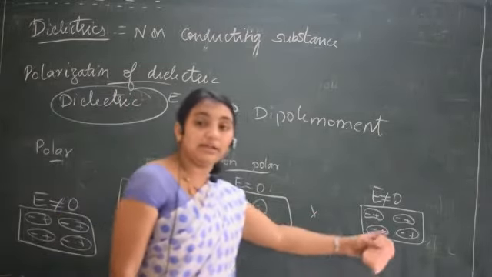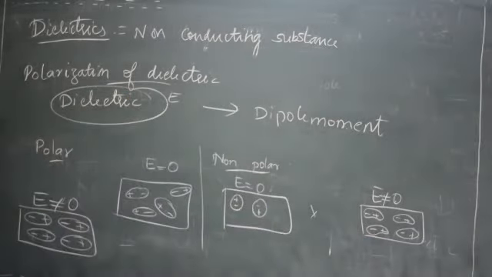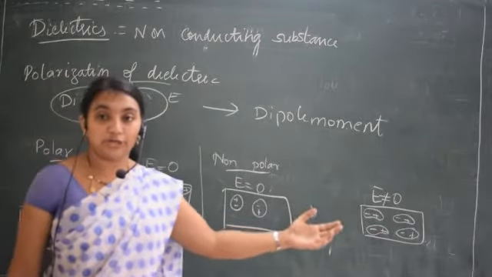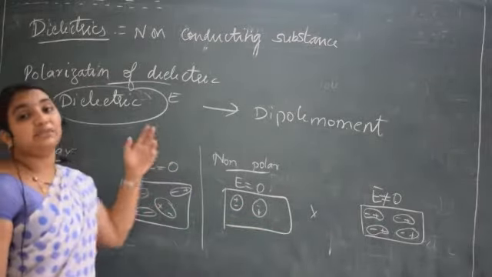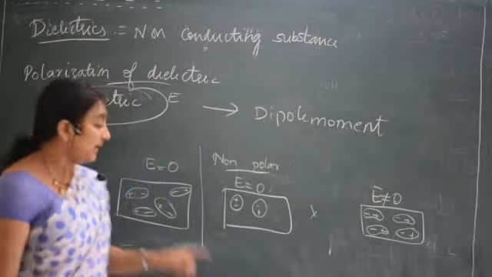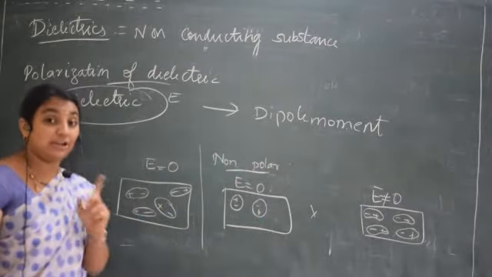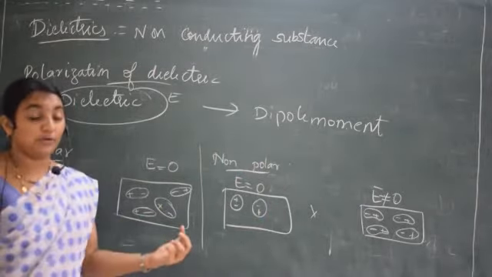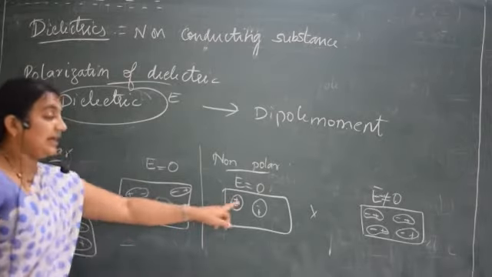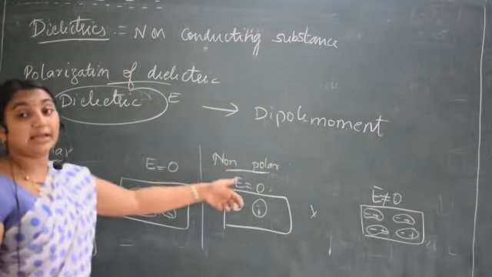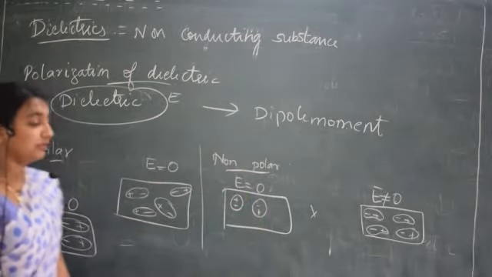Now there will be a dipole moment. Net dipole moment is present. So both in case of polar and non-polar molecule, if the electric field is 0, net dipole moment is 0. But for individual molecule, there will be a dipole moment in case of a polar molecule. Here there will be no dipole moment for individual molecule in case of non-polar molecule.